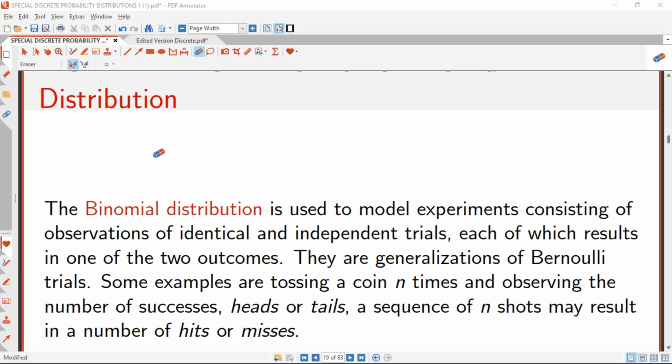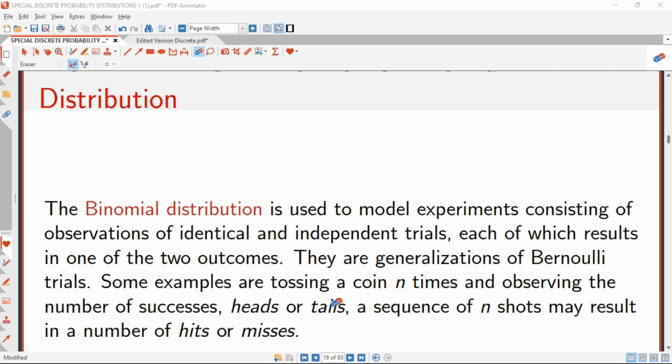Today we are going to tackle what is termed as binomial distribution. So what is termed as binomial distribution? Binomial distribution is just the generalization of Bernoulli trials. For binomial distribution, we observe an experiment n times. For instance, let's say we are tossing a coin n times, and we are also observing the number of successes. That will be either heads or tails.